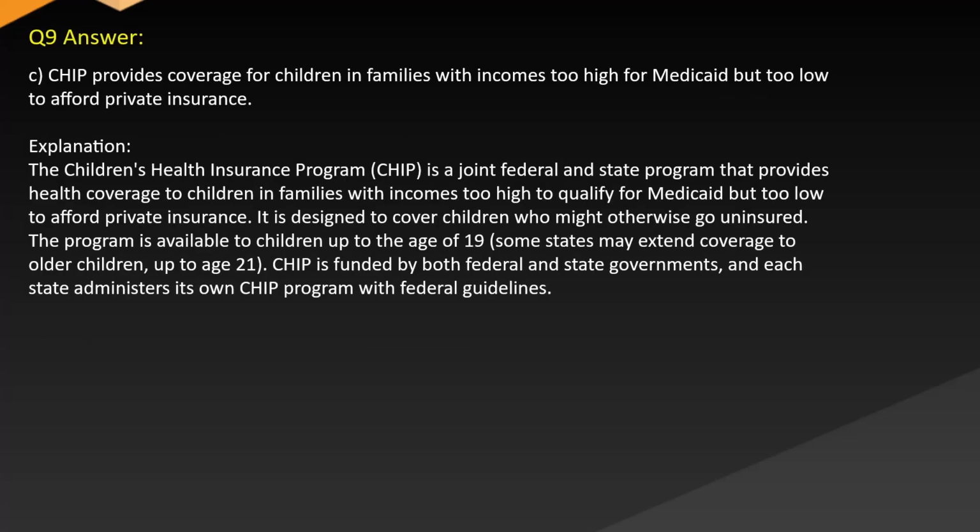Answer: C. CHIP provides coverage for children in families with incomes too high for Medicaid but too low to afford private insurance. Explanation: the Children's Health Insurance Program (CHIP) is a joint federal and state program that provides health coverage to children in families with incomes too high to qualify for Medicaid but too low to afford private insurance. It is designed to cover children who might otherwise go uninsured.